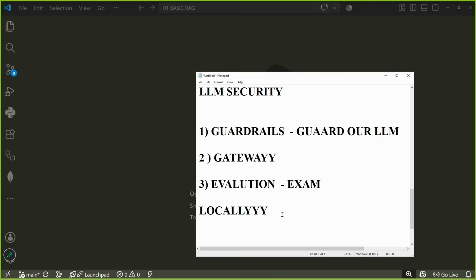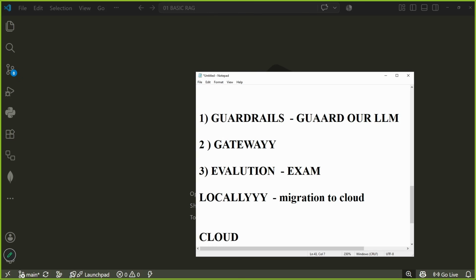We would do these changes when we will be migrating to cloud. Once the entire system is built locally, we would go ahead and deploy this application on cloud.